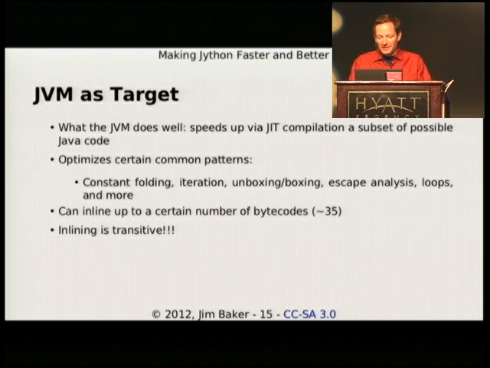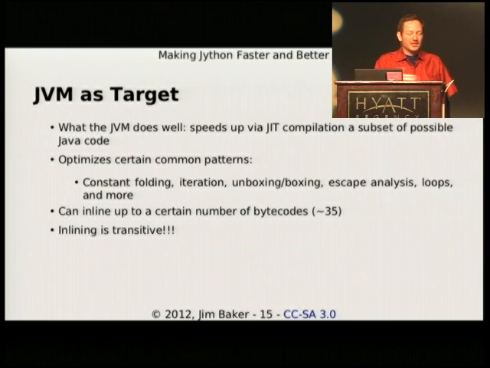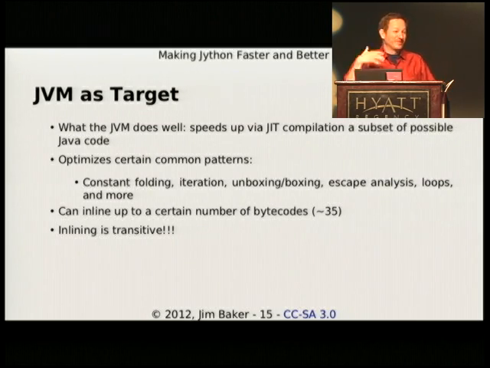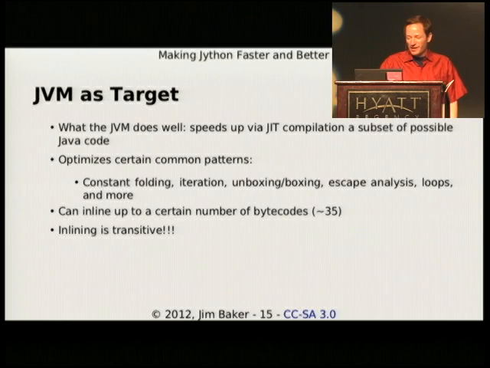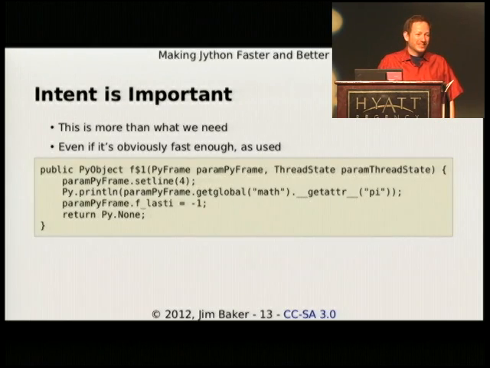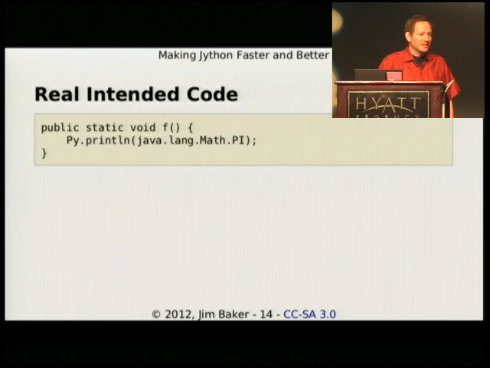And so some of the nice things that the JVM does is it is very good about optimizing a certain set of code that I would call common or good idiomatic Java code. You know, the sort of stuff that's written day to day by a million Java programmers. And even some of the bad stuff, it also does a reasonable job of. What it doesn't really compile well is stuff like that. So we need to make it look more like this if we're going to succeed with this project.